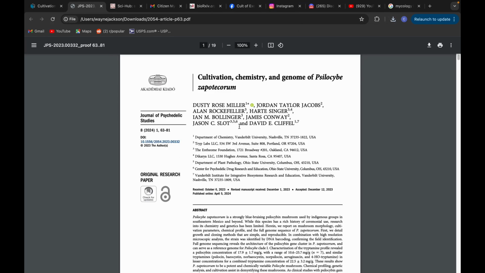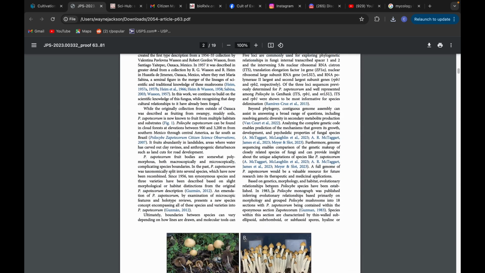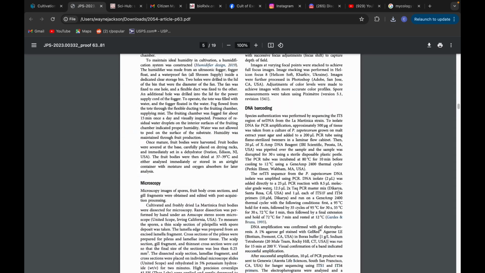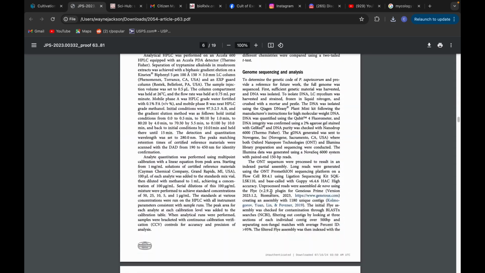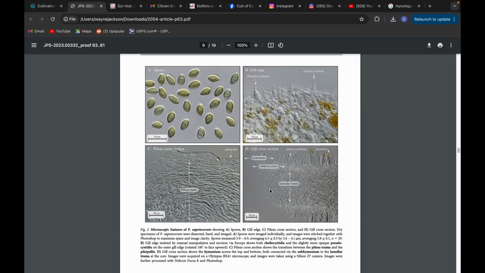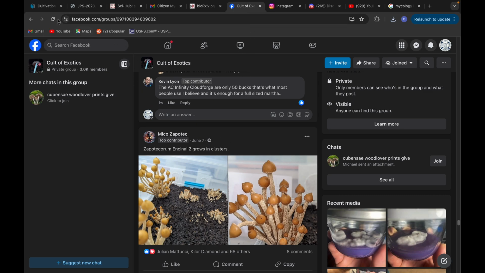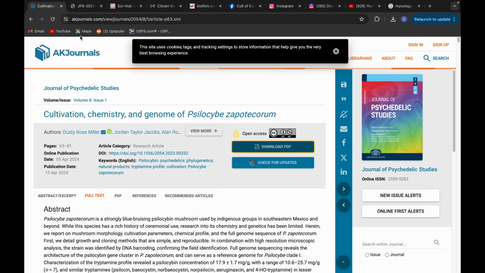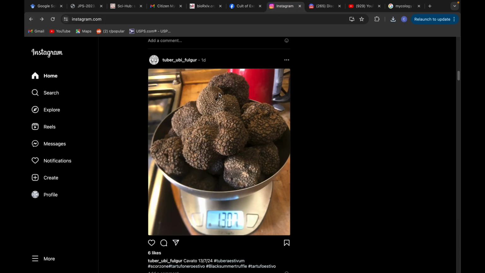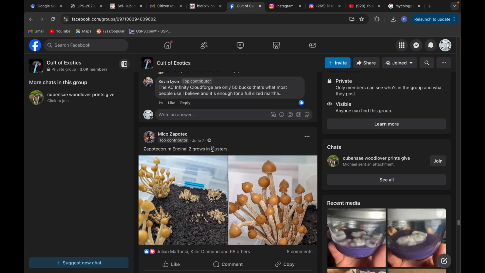And so this is, I believe, the most recent paper, and it's a great paper. It goes over phylogeny and cultivation and microscopy, and man, there's just so much to it, right? So you learn here, okay, and then you can really take a deep dive into that area with a resource like Google Scholar.